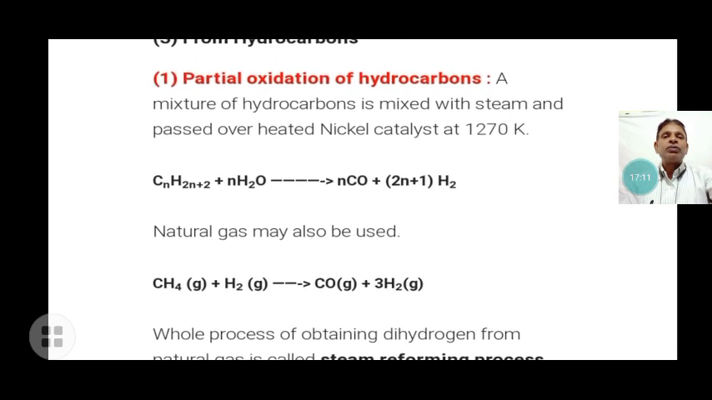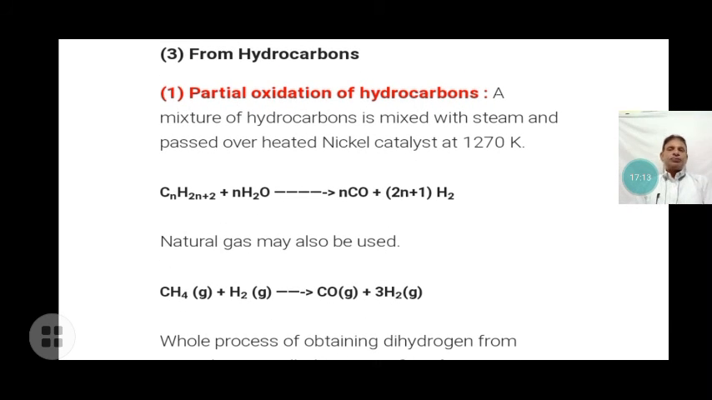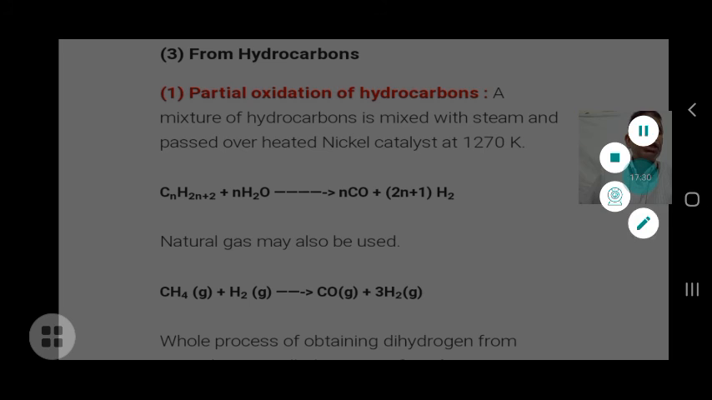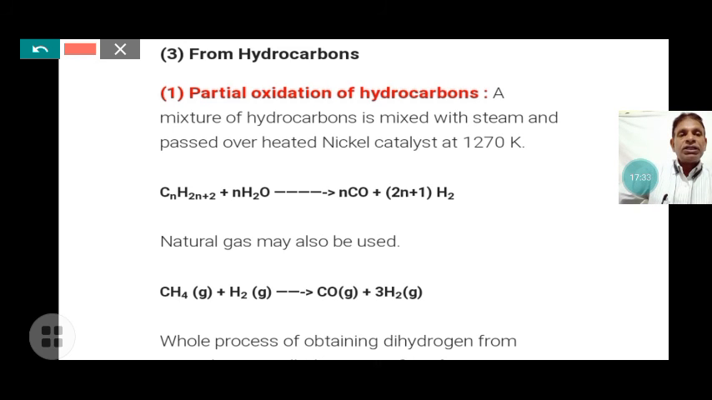Next, from hydrocarbons, that is, alkanes. The general formula of alkanes is CnH2n+2. This is the partial oxidation of hydrocarbons. A mixture of hydrocarbon and steam is passed over heated nickel catalyst at 1270 Kelvin. Nickel is the catalyst and the temperature is 1270 Kelvin. The hydrocarbon, that is the alkane, and water in gaseous form are heated and mixed with steam. This forms carbon monoxide and hydrogen, which is also water gas.